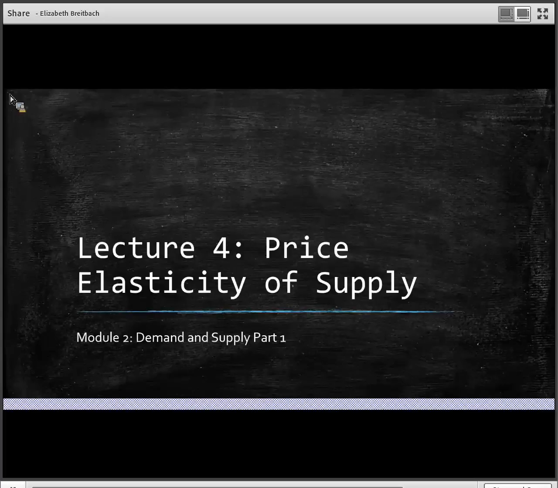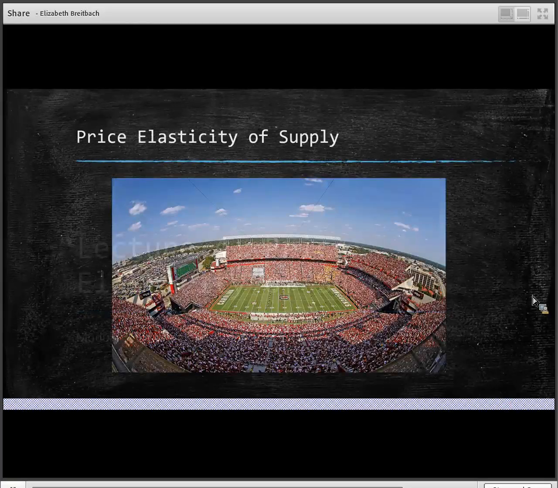Talked about with elasticity of demand, there's also an elasticity of supply. So after we've begun looking at our willingness and ability to supply, we also want to look at how responsive producers or the sellers are going to be to changes in the price in the market. And so we can think about, for our first example here, Williams-Brice Stadium.